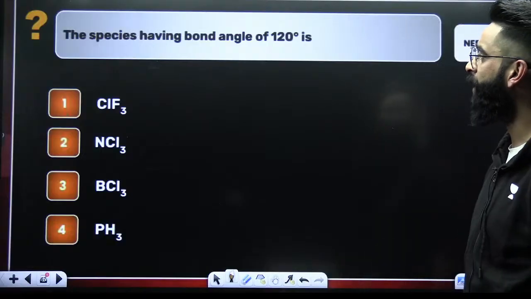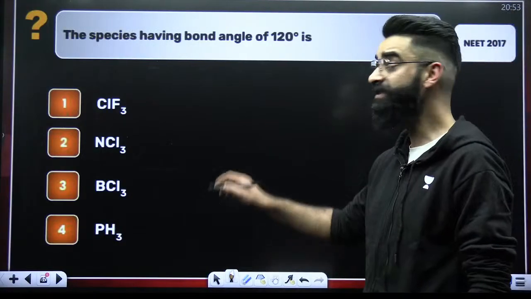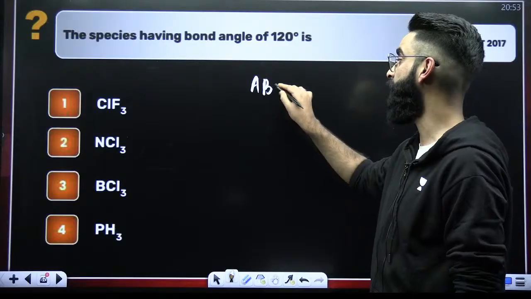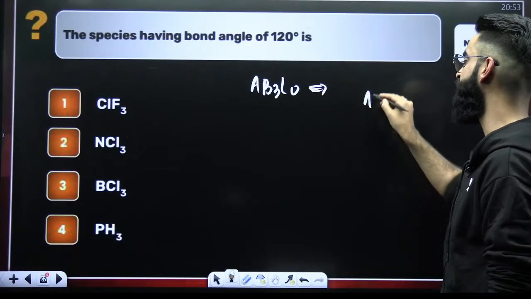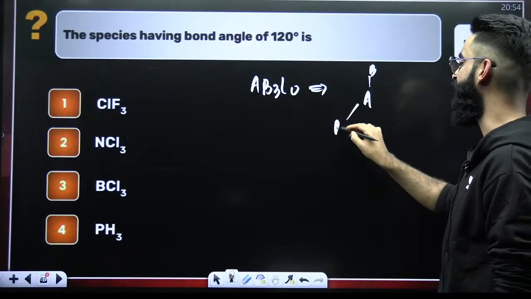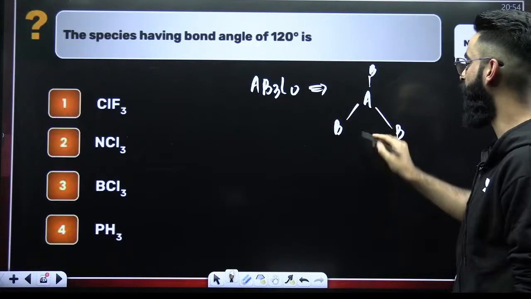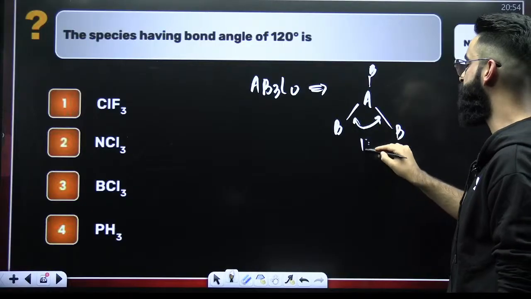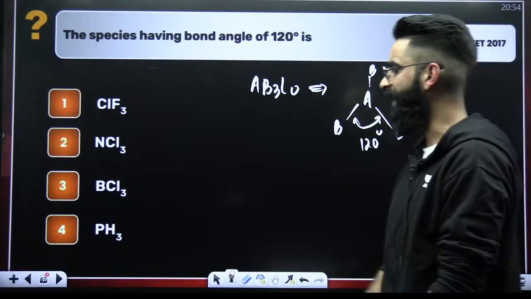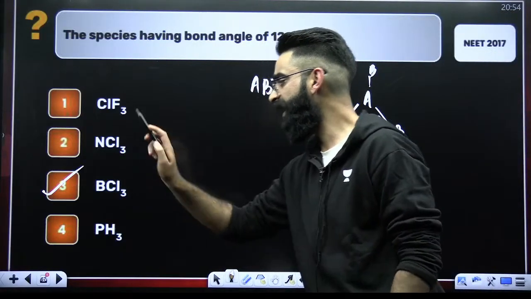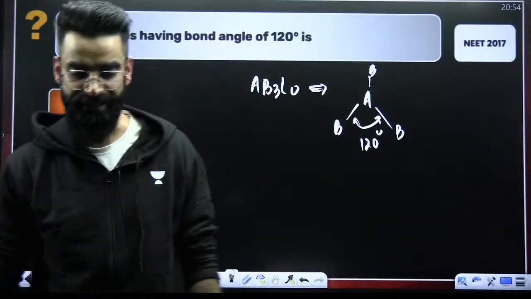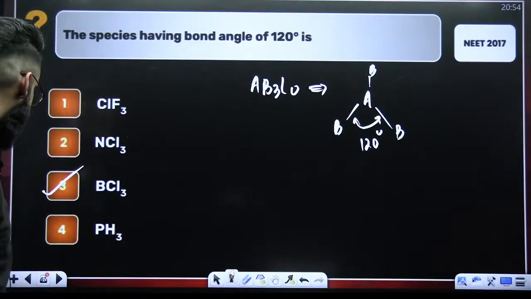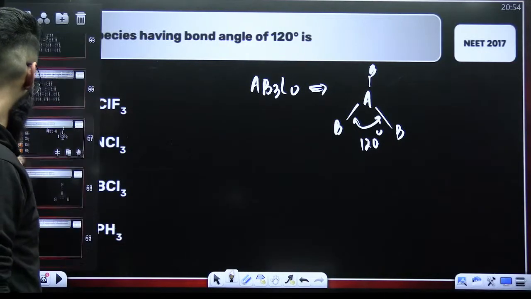The species having bond angle 120. Bond angle 120 means what has to be the type of the molecule? AB3L0. Because in case of your AB3L0, your bond angle is 120. So where do you see AB3L0 type? It's option C. Right? Option C is going to be the correct answer of the question.